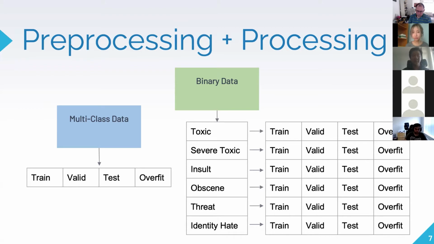The data sets we created in the processing step belong to 2 major categories. The first is a multi-class dataset with the comments split into training, valid, test, and overfit. However, it's very difficult to balance all the classes because the comments are labeled as multiple classes. So we created the second dataset on the right, which has 6 binary class sub-datasets, one for each class. And they all have balanced good and bad comments, and then they're split into the 4 files. Next.